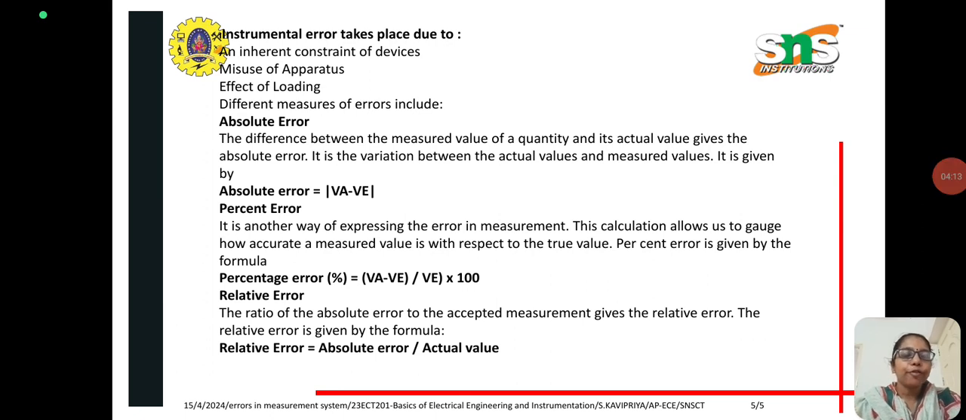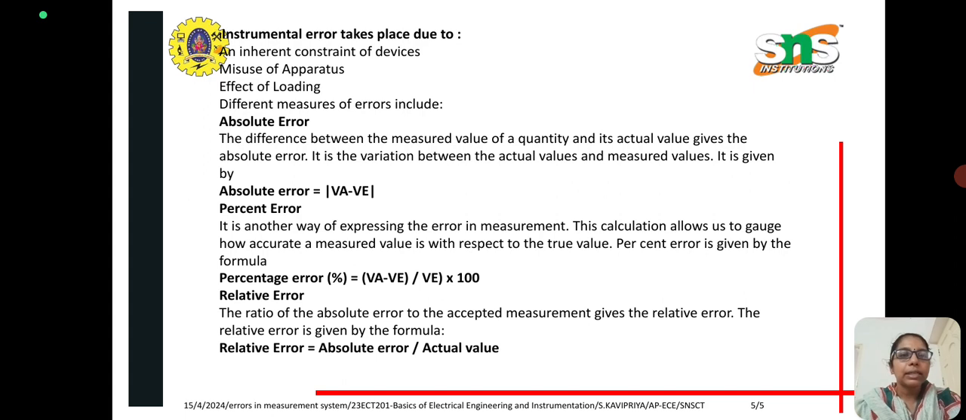Absolute error is the difference between the measured value of the quantity and its actual value. So it is the variation between the actual value and the measured value. It is given by absolute error equals VA minus VE, where VA is the actual value and VE is the measured value.